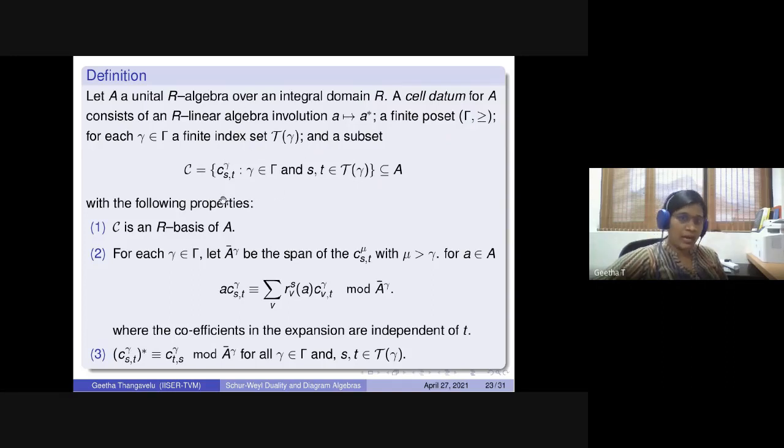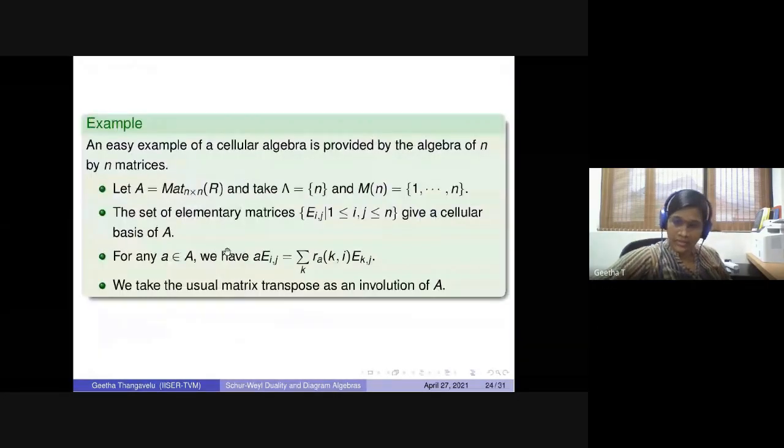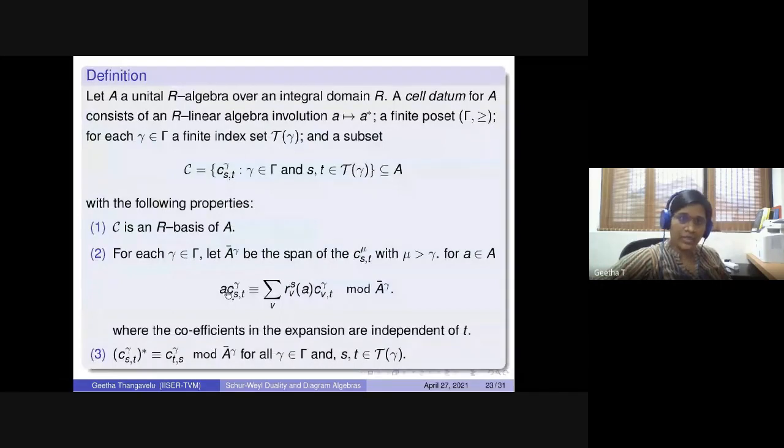So you come with a basis, all given in your cellular structure. Once you have this, you can deal with the algebra very nicely. The basis comes together with an action: if you take A as a module over itself, there is an action, and there is an involution also. This is modeled carefully on the symmetric group representation.